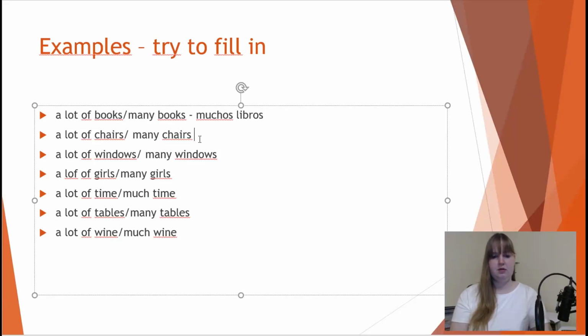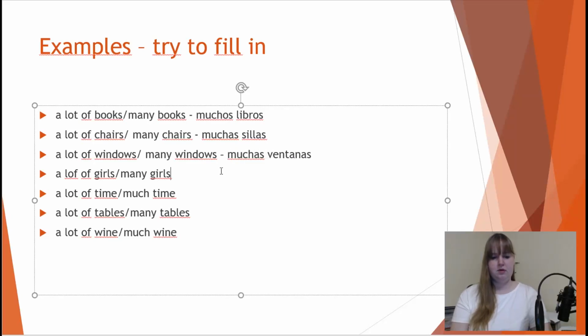Then a lot of chairs or many chairs. Chairs means sillas in Spanish. And sillas is a feminine plural noun. That's why we have to choose muchas. Then a lot of windows or many windows. Windows is in Spanish ventanas. Ventanas is a feminine plural noun. That's why we have to decide for muchas.